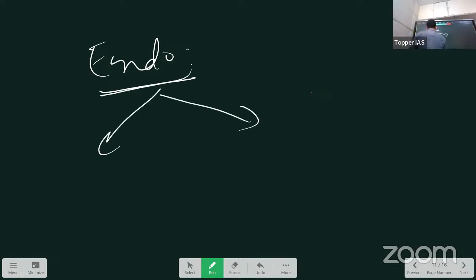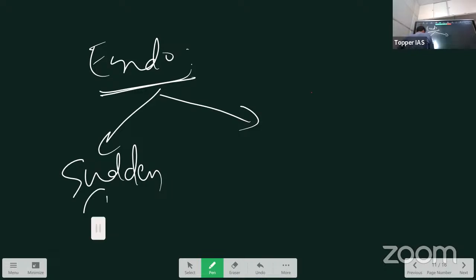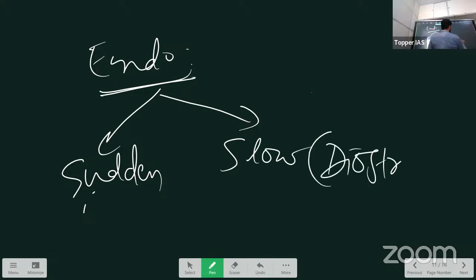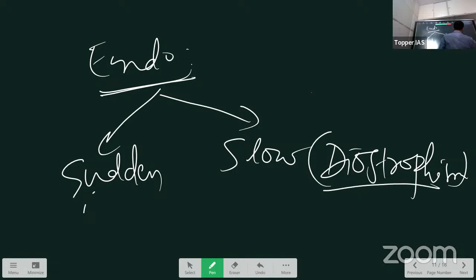What are they? Sudden movements and slow movements. Slow movements we call technically diastrophism. Always remember, they might simply ask what is diastrophism. Diastrophism is endogenic force, endogenic movement. Endogenic movements means the movement which is generating from within, the interior of the earth, right?